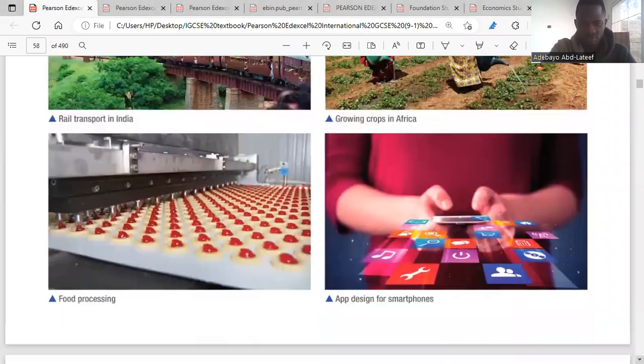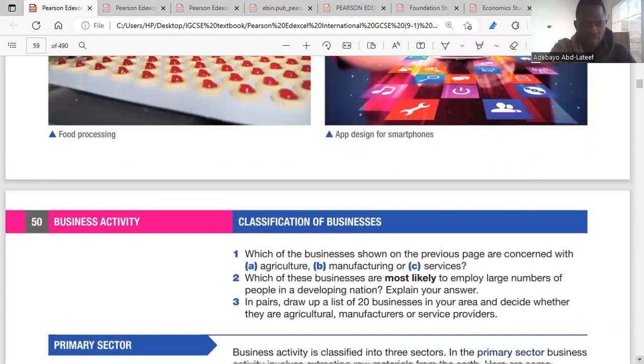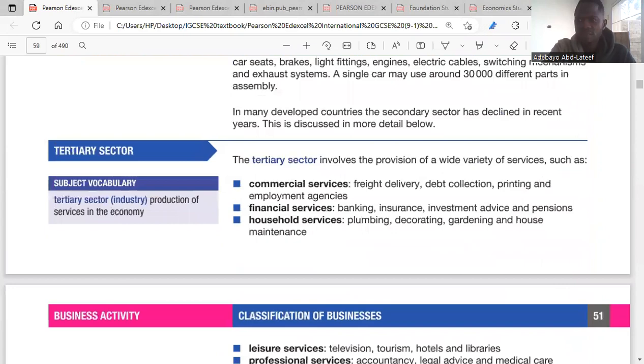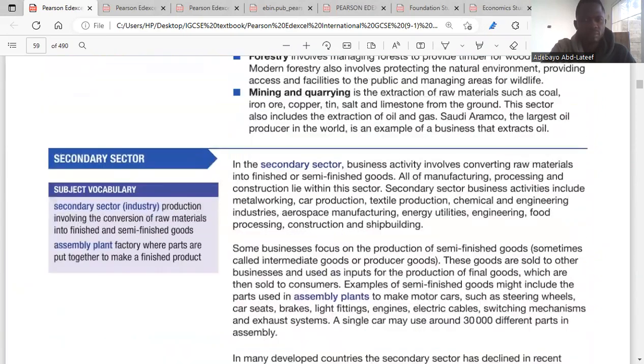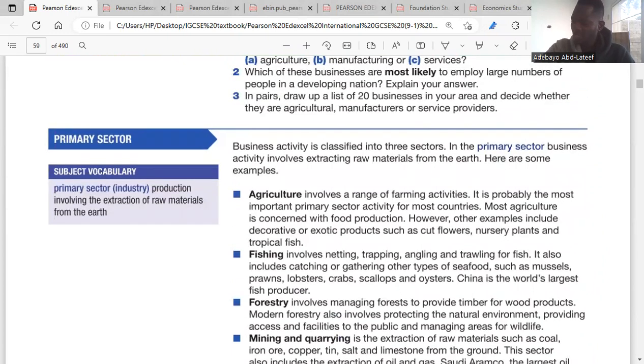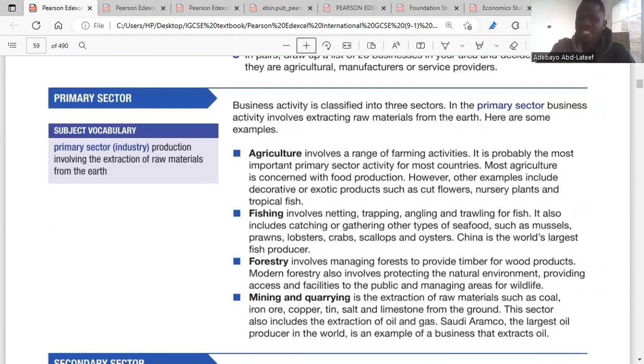Let's go down to page 51. We have three classifications of businesses: the primary sector business, the secondary sector business, and the tertiary sector business. We're talking about the primary sector business first. These are businesses that deal with extraction of raw materials from the earth, so we call them primary sector businesses.